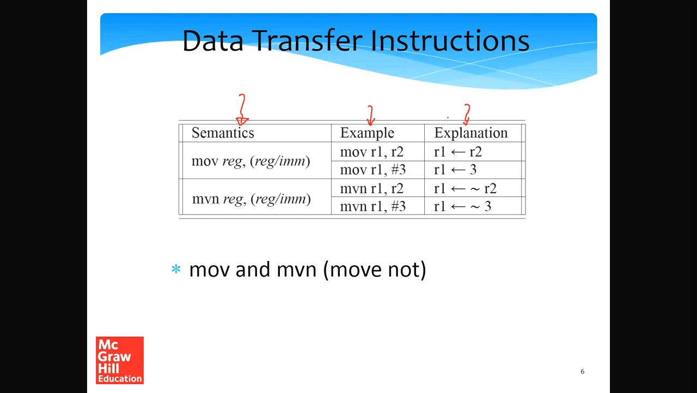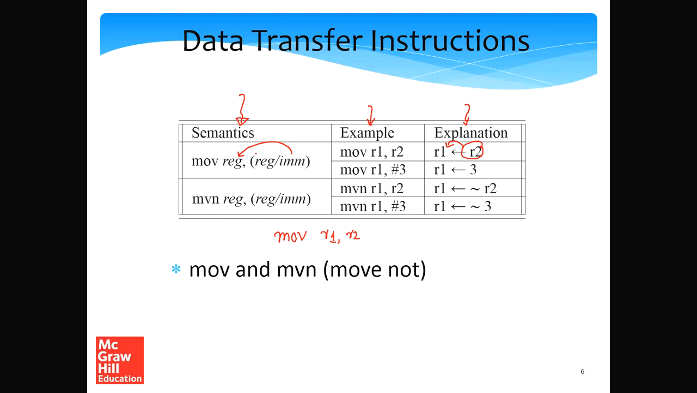So what does the move instruction do? The move instruction transfers a value into a register. So let's say maybe move R1, R2. It essentially transfers the value of R2 to R1. Alternatively, the move instruction can transfer the value of an immediate into a register. So the first operand is always a register. The second operand can either be a register or an immediate.